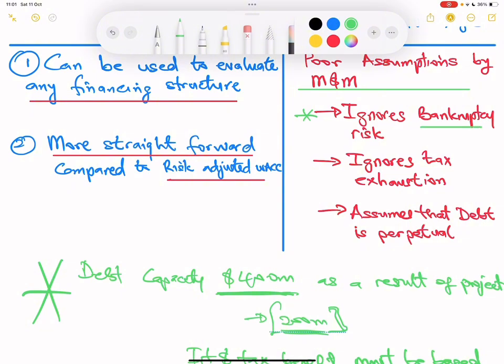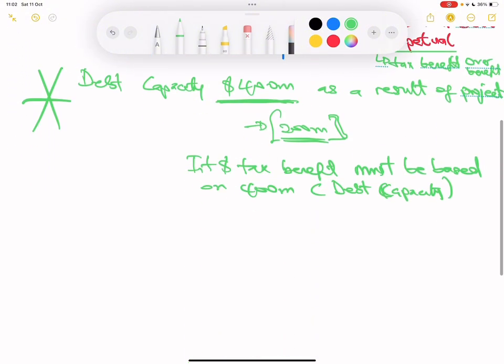They don't care about that. They also ignore tax exhaustion, just like M&M. They don't realize that it gets to a point that a company might not be profitable, and in that case the tax benefit doesn't make sense again, because there is no profit to deduct it from. And the last one is the fact that they believe debt is perpetual, that you always have debt. What this means is that the tax benefit will always be overstated, because instead of understanding that debt is tenured, they believe that you will always have debt. So those are the disadvantages of the APV method.